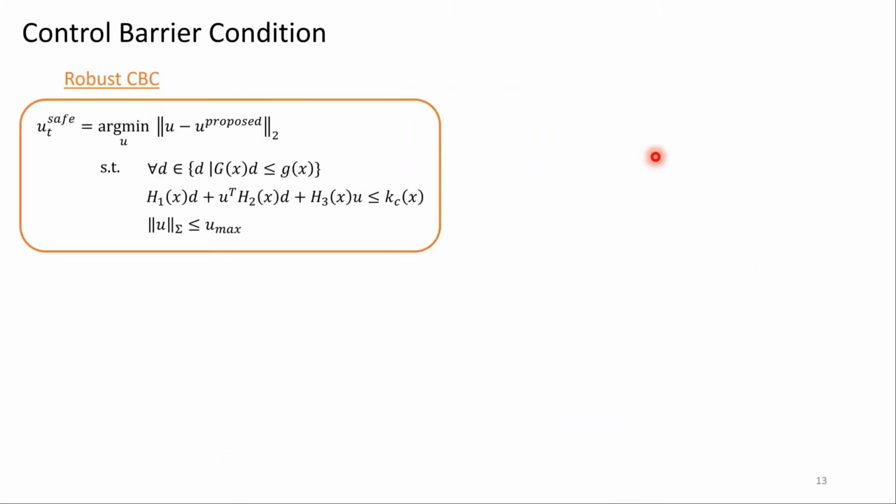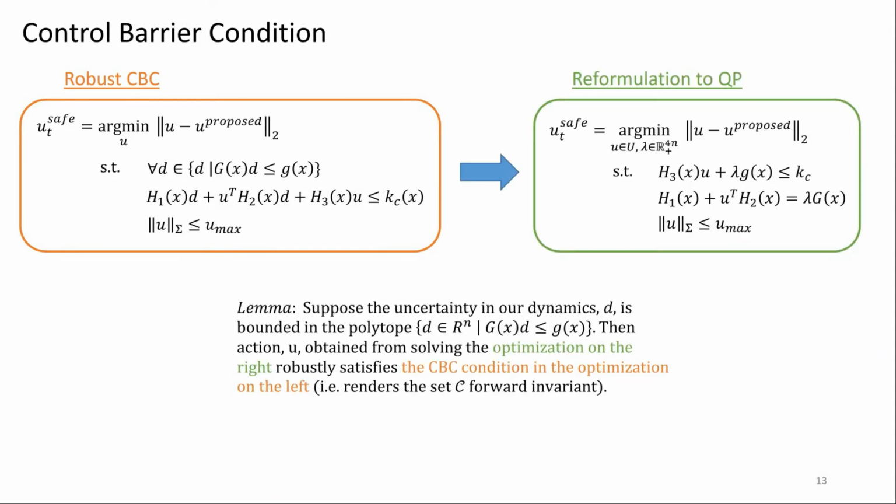Now this is still a difficult optimization problem because we still have to optimize over all D in a polytope. But we show that this optimization problem on the left can be equivalently reformulated into the quadratic program on the right. Therefore, if the uncertainty in our dynamics D is bounded in a polytope, then the control action obtained from solving the optimization problem in green robustly satisfies our original control barrier condition, rendering the set C forward invariant and